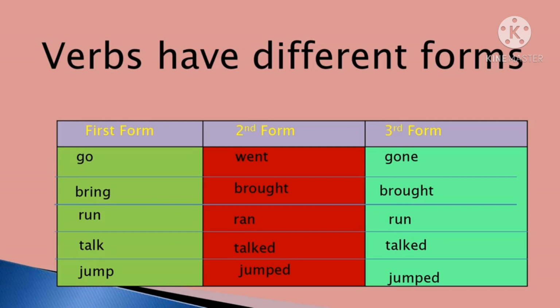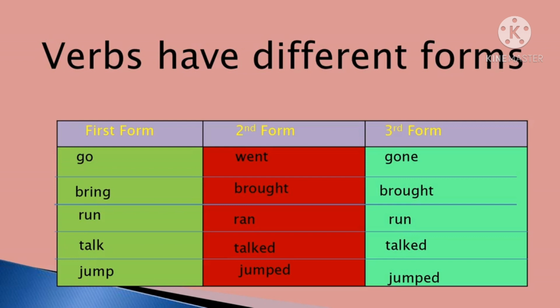Verbs that use the normal forms are regular verbs. You can see on the chart that verbs have different forms, like first form, second form and third form. Like go is changed into went. This is the second form. The third form of go will be gone.